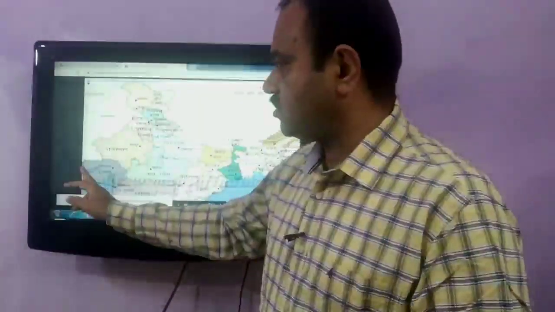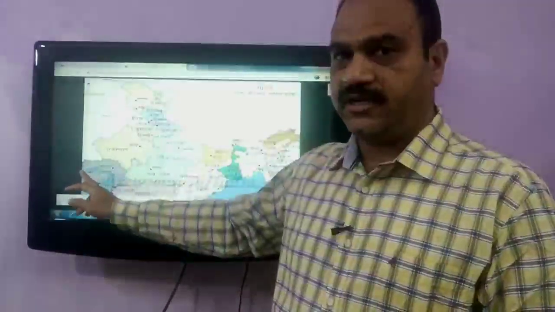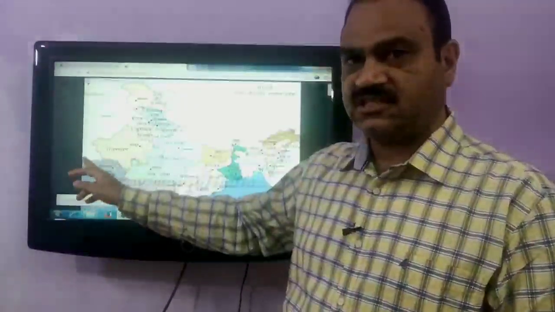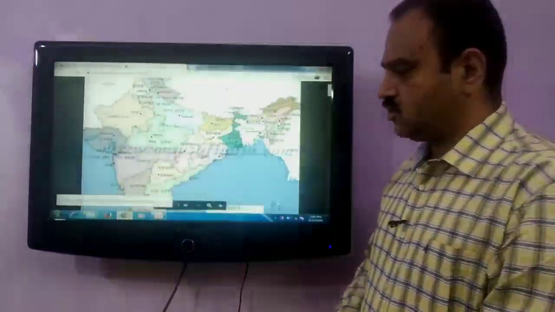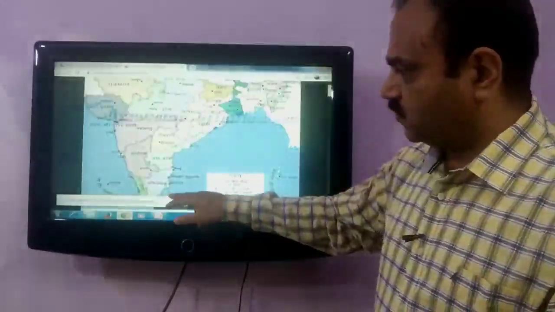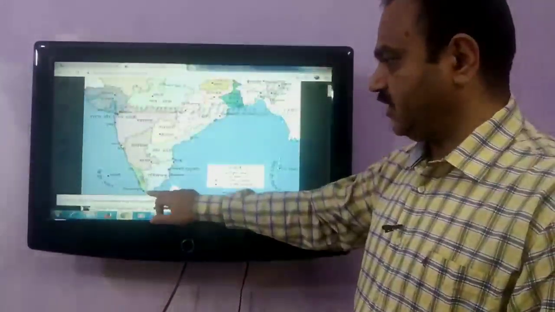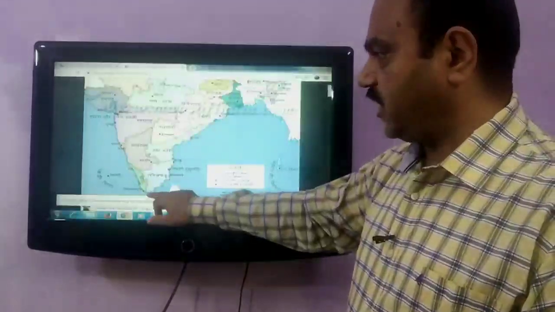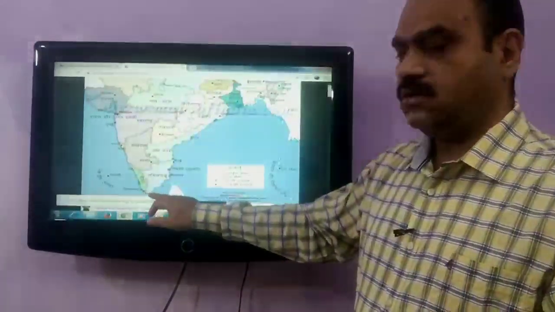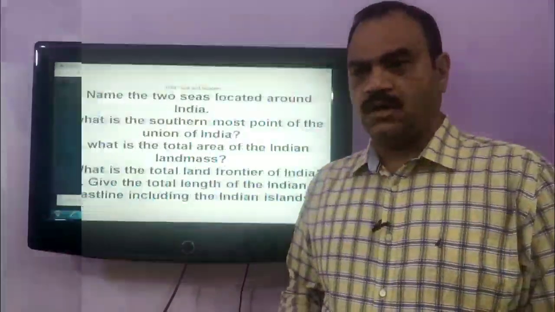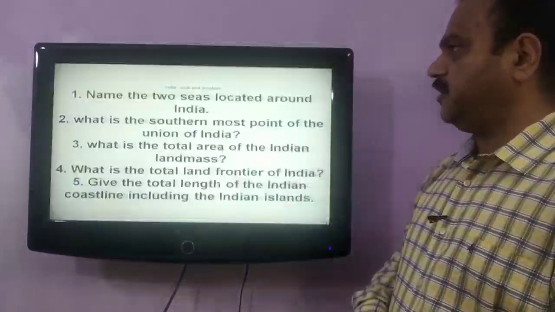The westernmost longitude, in the state of Gujarat, is 68°7' east. And now the southernmost point of India's mainland, Kanyakumari, is 8°4' north.